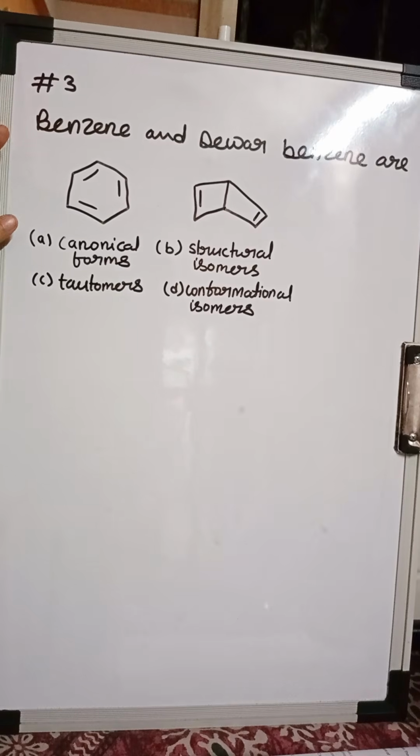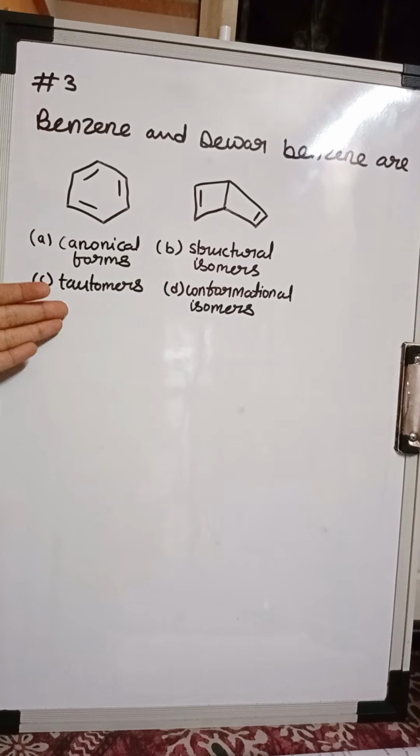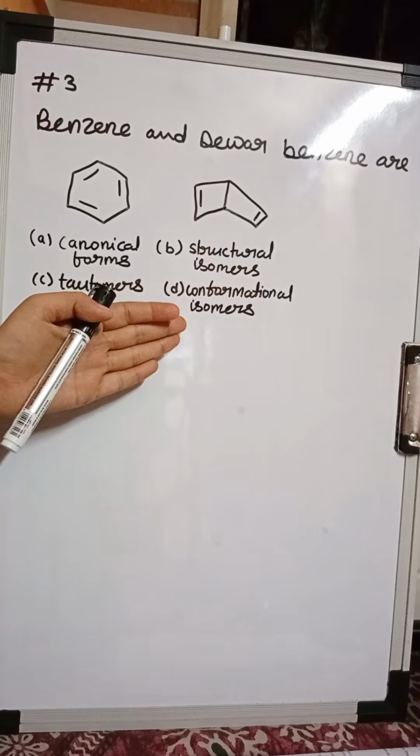Third question in our 5 questions a day series is benzene and Dewar benzene. You are given two structures, benzene and Dewar benzene, and asked what is the relationship between the two. So A is canonical forms, B is structural isomers, C is tautomers, D is conformational isomers.